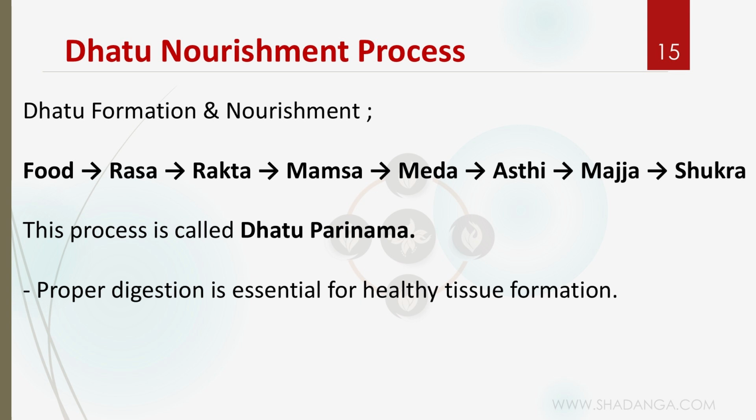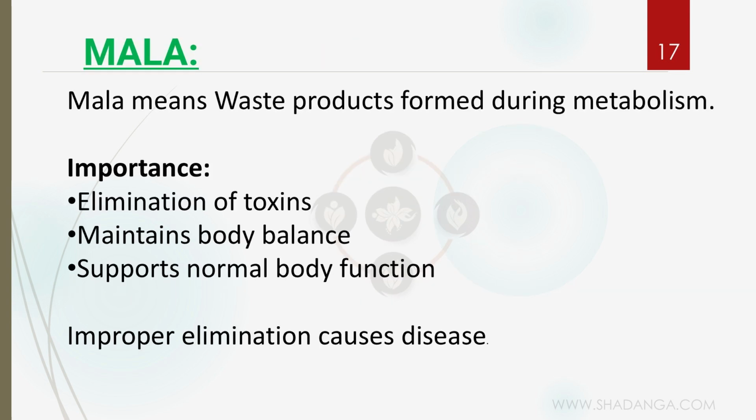Proper digestion is essential for healthy tissue formation. So what is this healthy tissue formation? The ojas. That's the essence of all the seven dhatus, called ojas.